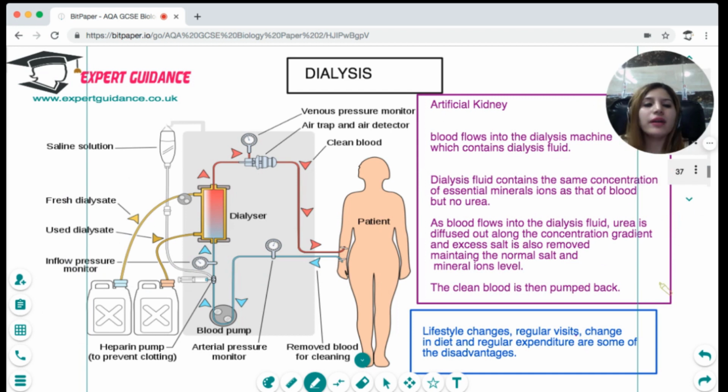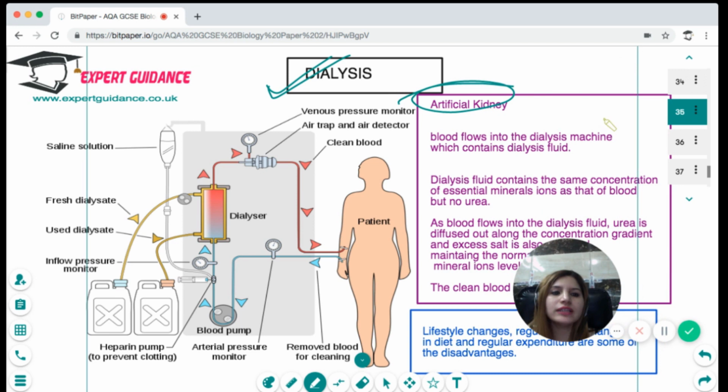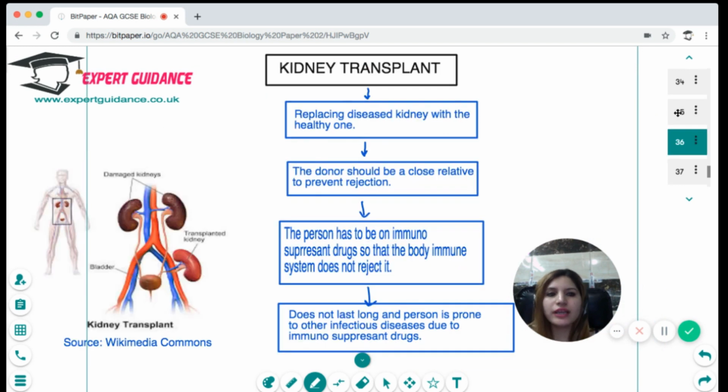Now, there are people whose kidneys get damaged, either by an autoimmune or a genetic disorder or by some accident. So in this case, they have two solutions. Either they take the help of the artificial kidney, called dialysis, or they do a kidney transplant.